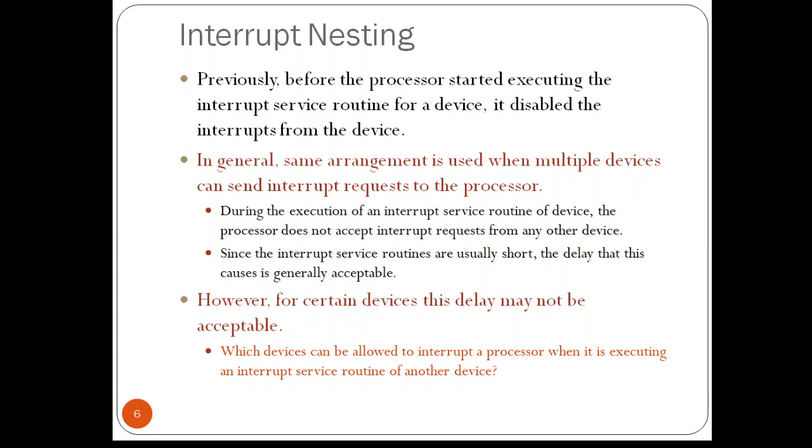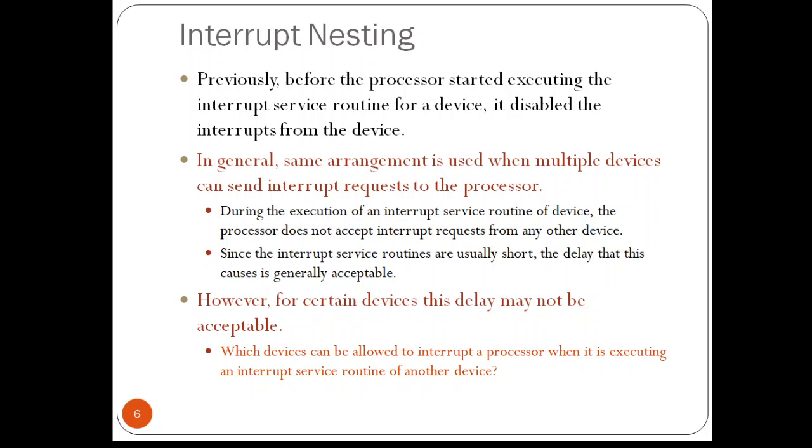Interrupt service routines are typically short and the delay they may cause is acceptable for most simple devices. For some devices, however, a long delay in responding to an interrupt request may lead to erroneous operation.